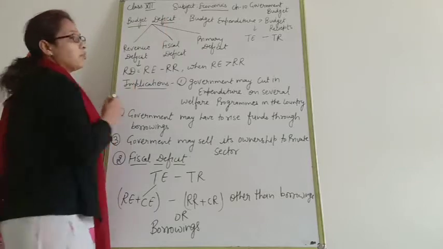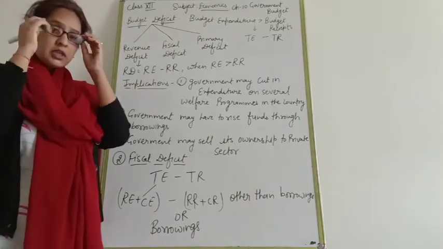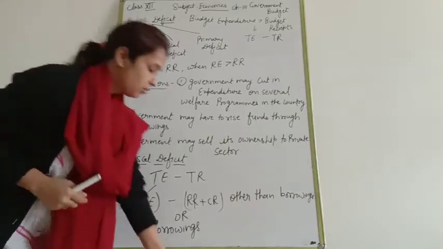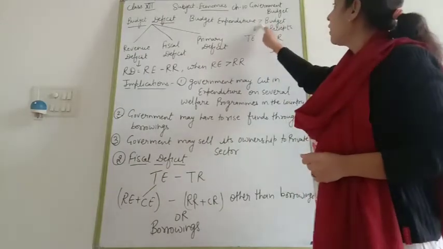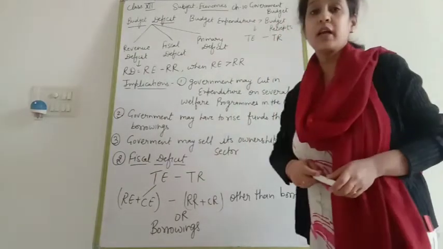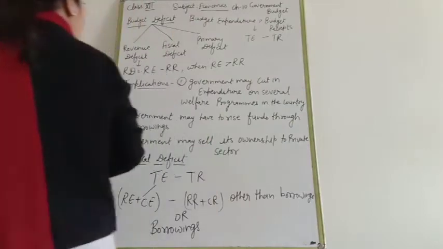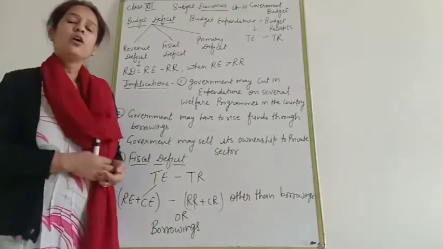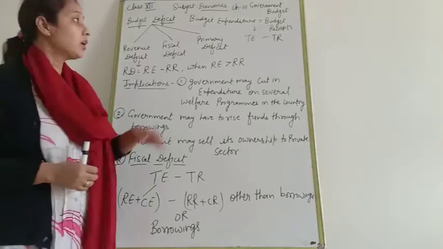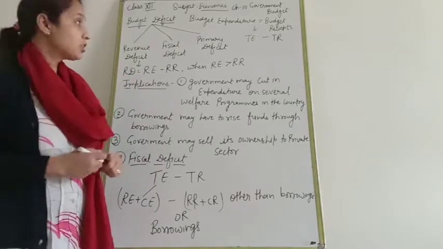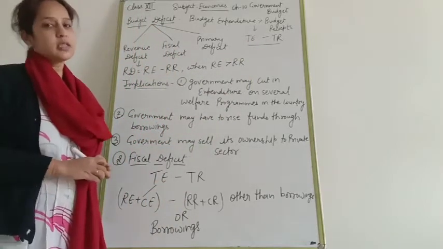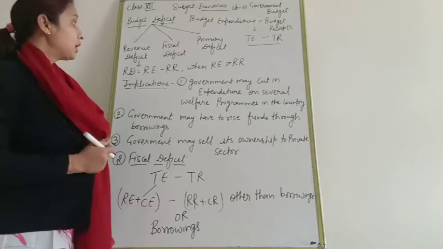What is the meaning of budget deficit? When budget expenditure of the government is greater than budget receipts, that is known as a budget deficit. Or we can say total expenditure of the government is higher than total receipts of the government, that is also known as budget deficit. Clear? Total expenditure minus total receipts, by that we can find out budget deficit.